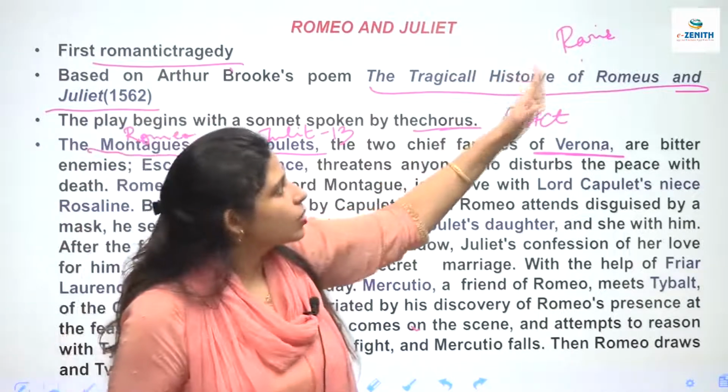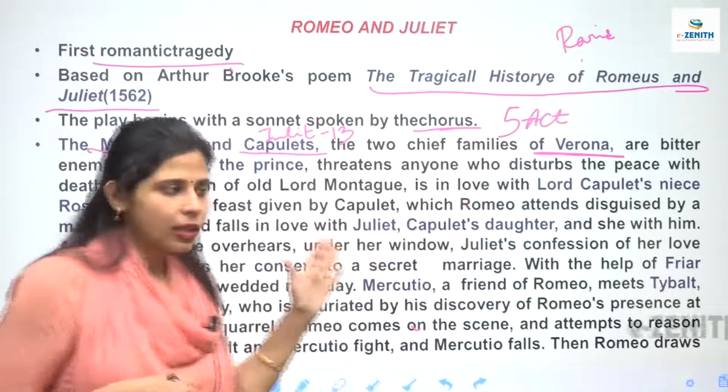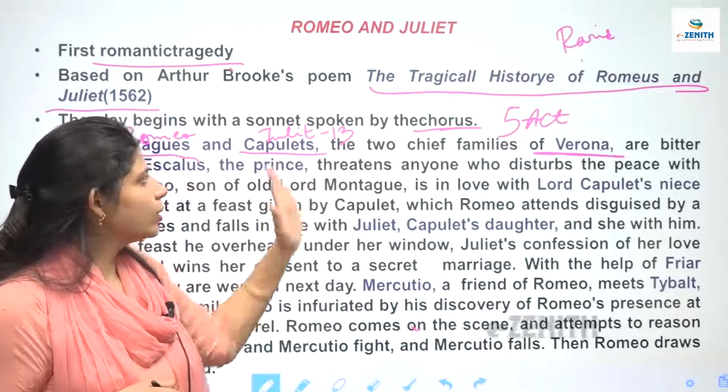So this Paris, who is also the kinsman of the prince, wants to get married to Juliet.